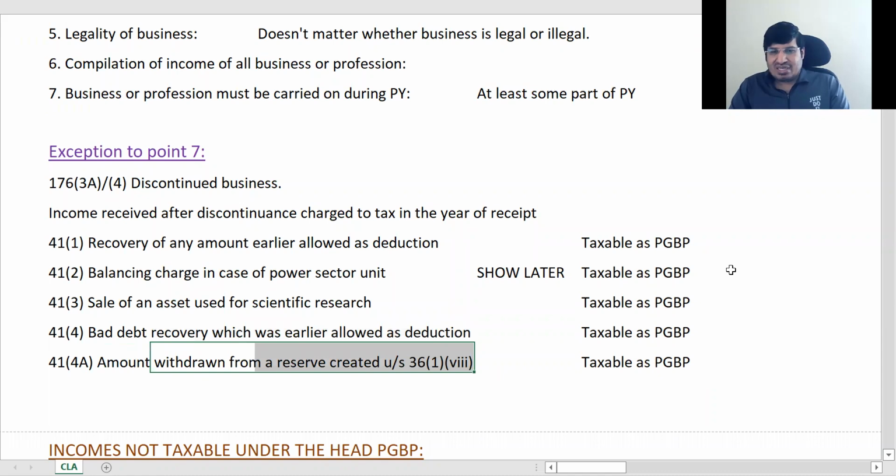ओके, इसका ये होता है कि if you put a certain amount in this reserve, ठीक है, आपको उसका डिडक्शन मिल जाता है. Okay, if you put a certain amount, you're getting a deduction of 25%. Okay, on putting amount in this reserve. ठीक है, इसके बारे में बात करेंगे आगे.